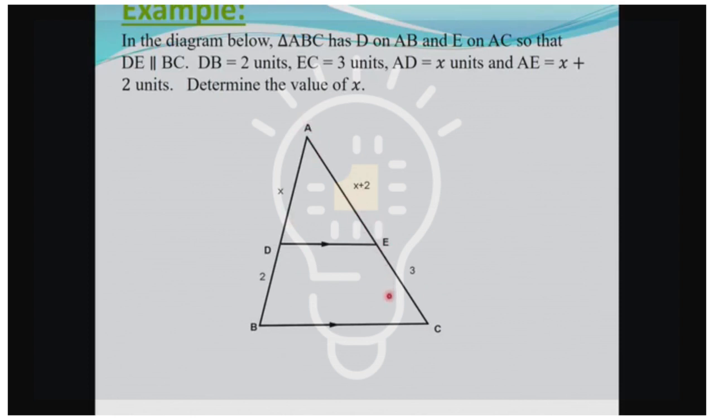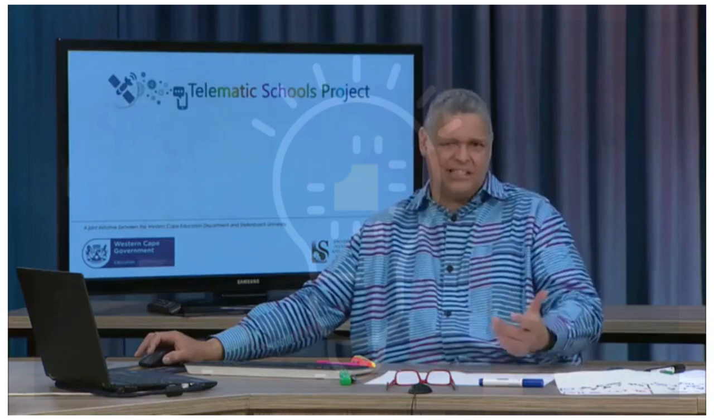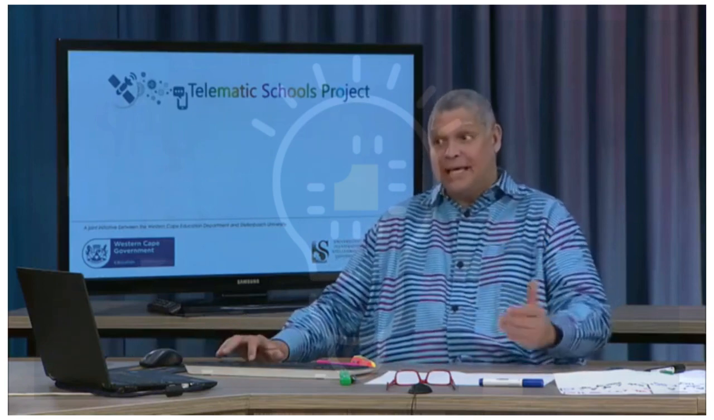Now, there are many ways to do this. We can say AD over AB is equal to AE over AC. Proportionality theorem, that's our reason, semicolon, DE is parallel to BC. And then we work out that. I encourage you to work out that answer. It's easy. Let's get on to more complicated things.